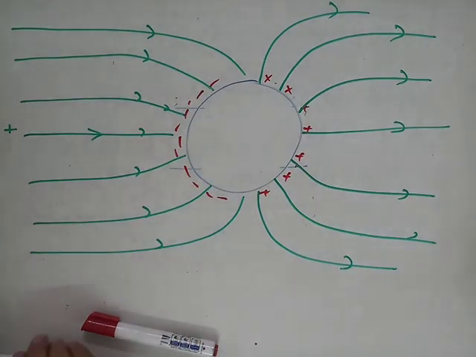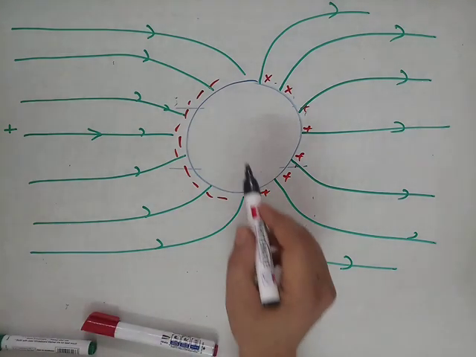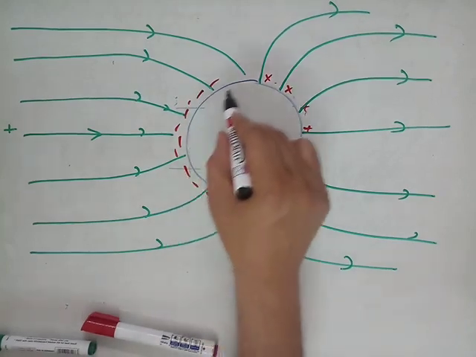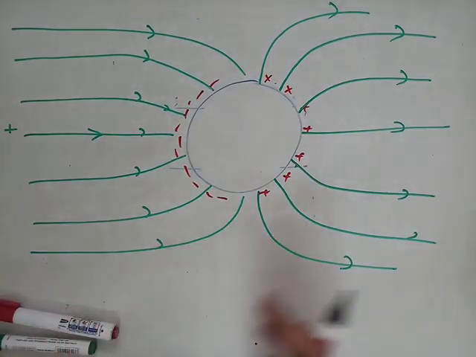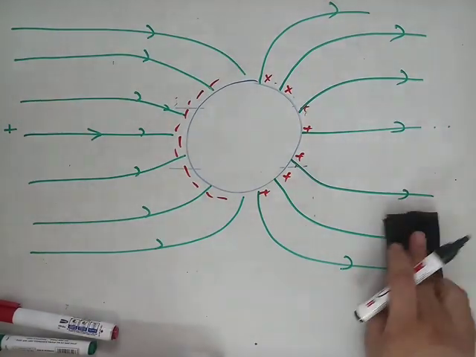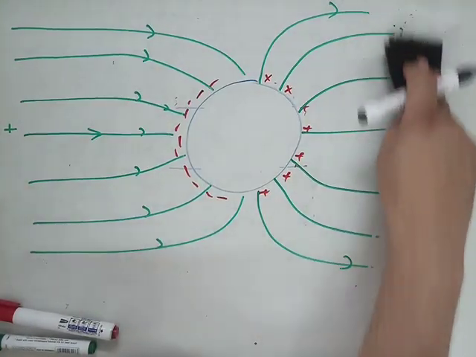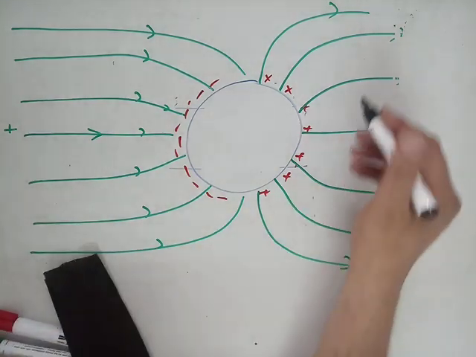Now what have you concluded from it? One thing which we have concluded is that there is no net charge inside it, charge resides on the surface. The first point is charge resides on the surface.